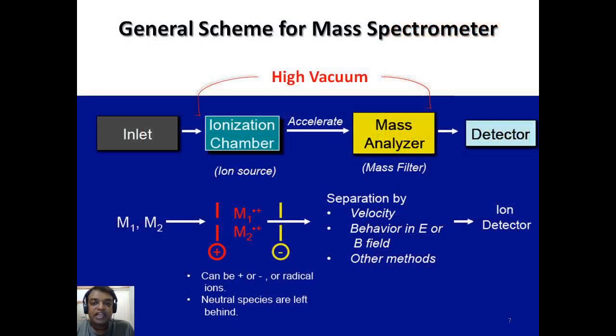This is the general scheme for a mass spectrometer, starting from the inlet to the ionization chamber. Then acceleration takes place. After acceleration, molecules are raised to the mass analyzers according to their mass-to-charge ratio. Then they reach the detector, and the detector to the recorder. So these M1 and M2 are nothing but the parent ions.